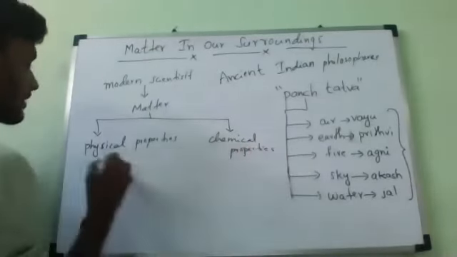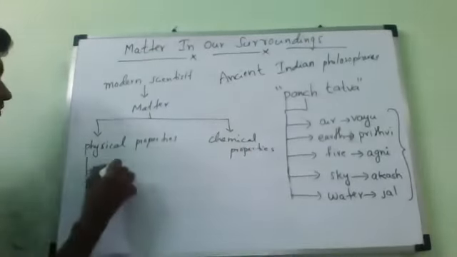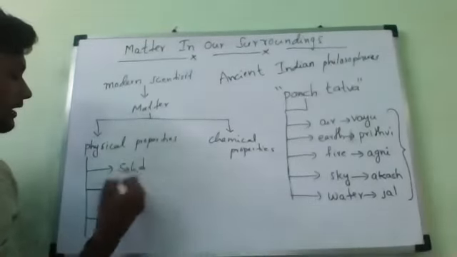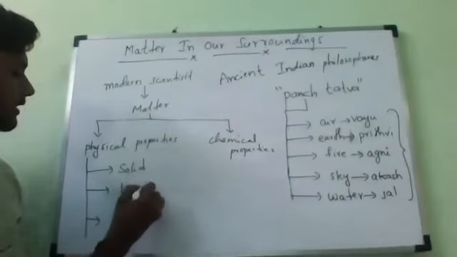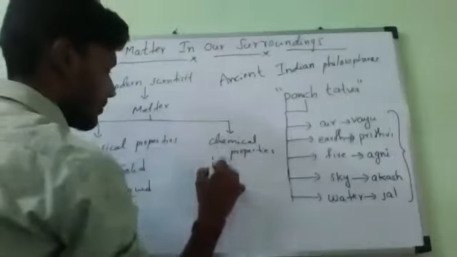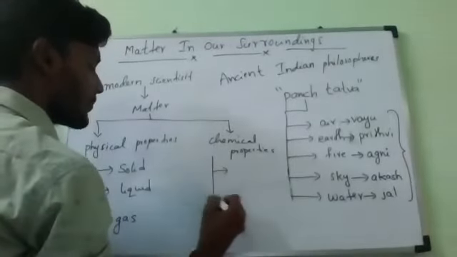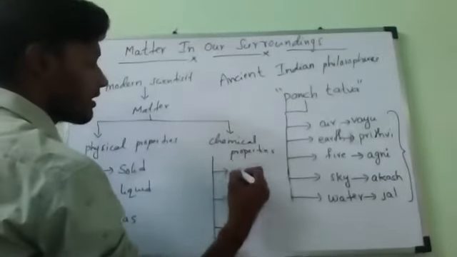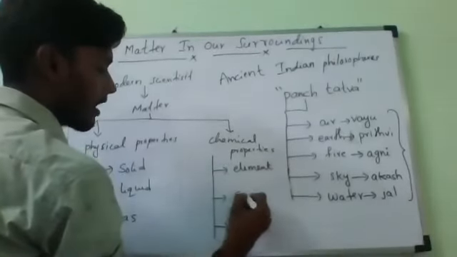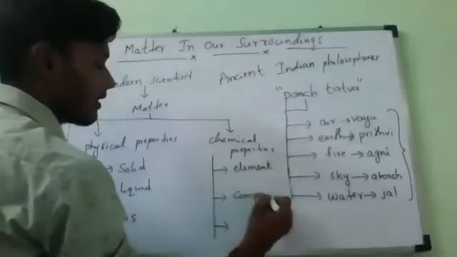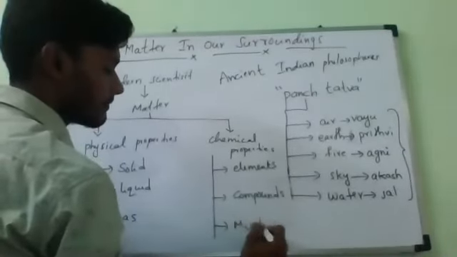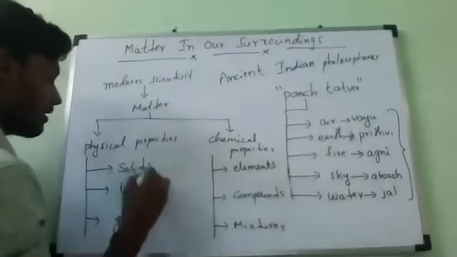Based upon physical properties, they classified into three types: solid, liquid, and gas. Based upon the chemical properties, one is element, the next one is compound, and mixtures.